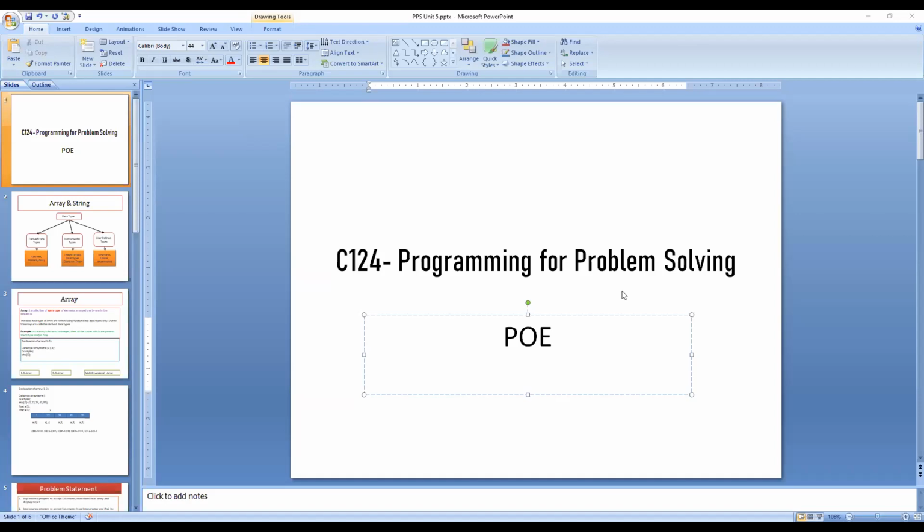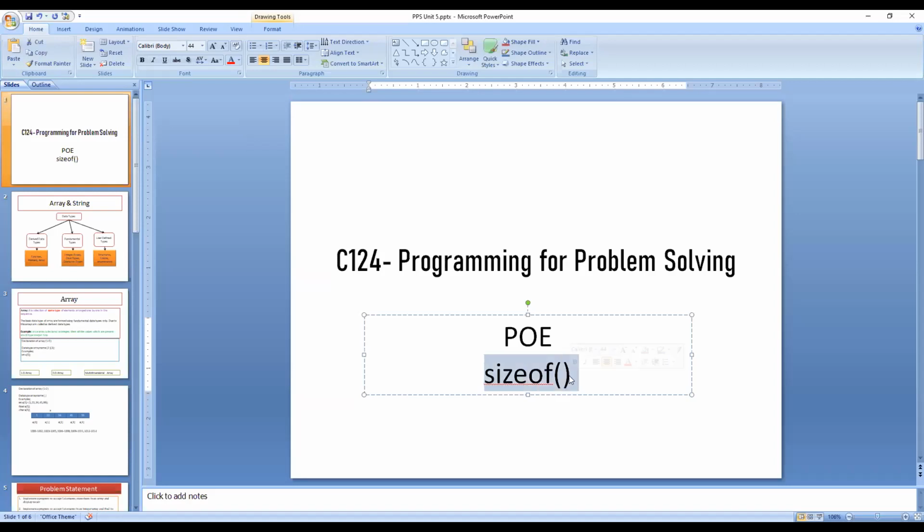What is the use of sizeof function? Sizeof. Correct. Sizeof is used to find the... Yes.